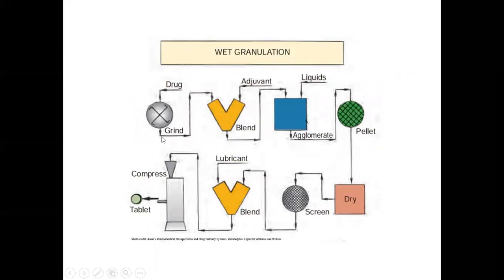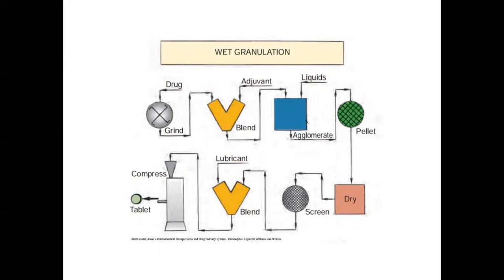This is the flow chart which represents the steps involved in wet granulation. Initially, size reduction of the drug is carried out by milling, and then it is passed through a screen to get uniform size. The required ingredients and the active ingredient are passed through a 60 mesh screen to get uniform particle size, and then they are blended together.